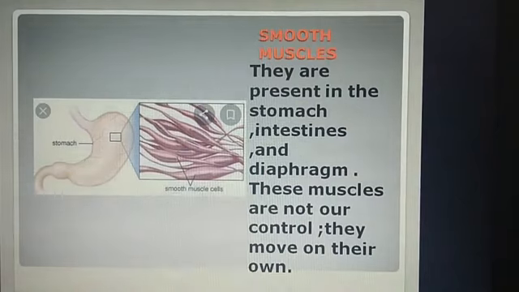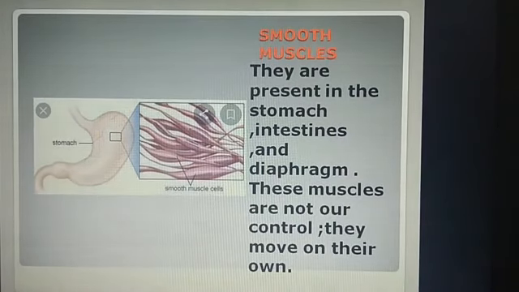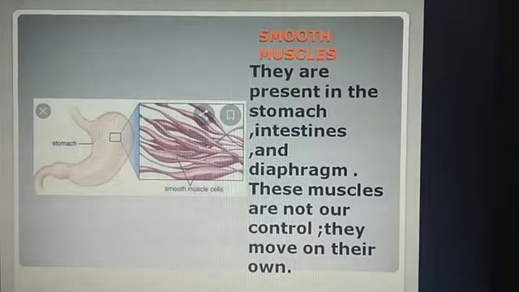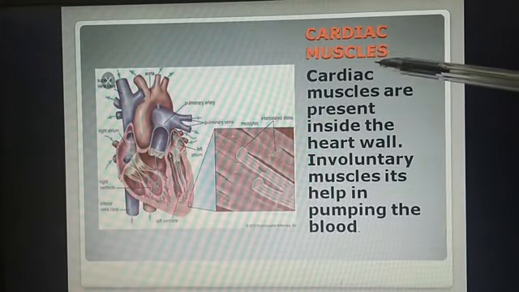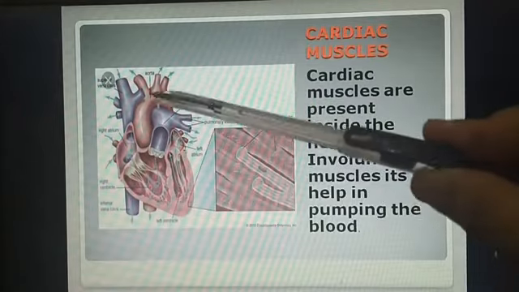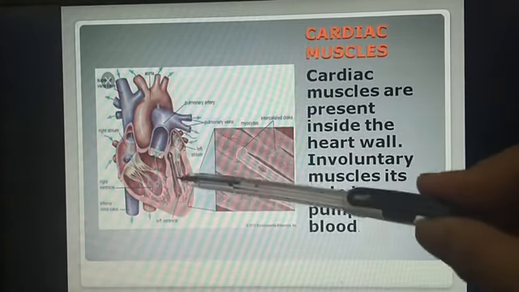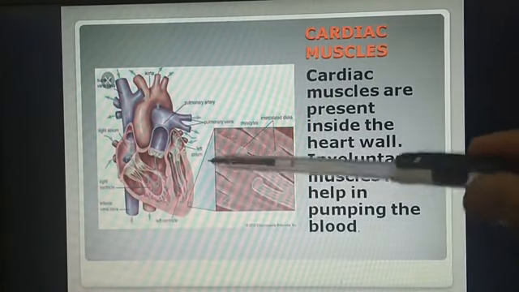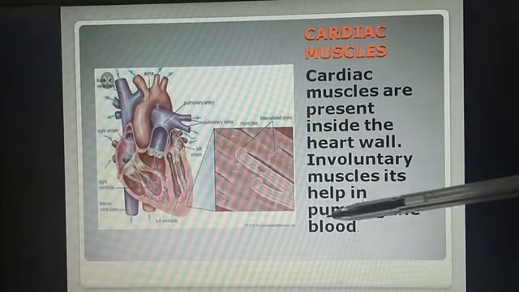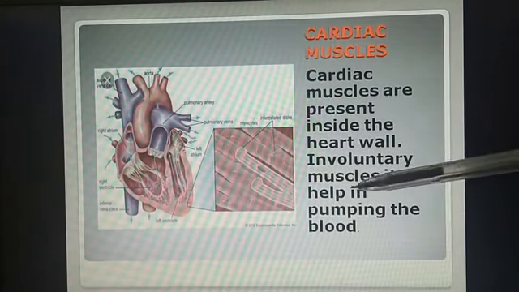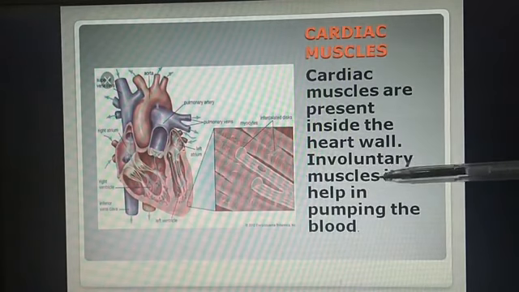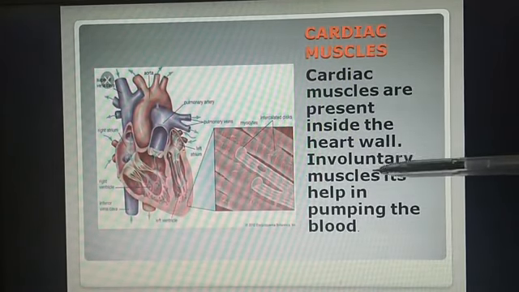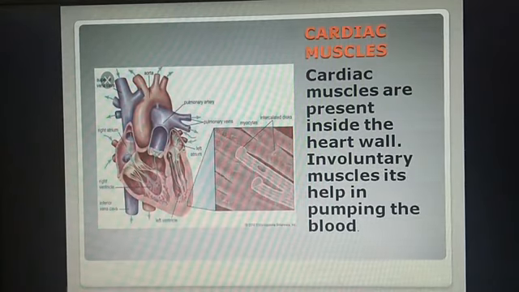The last one is the cardiac muscle. It is present in the heart, continuously pumps the blood throughout our life, and it is an involuntary muscle. Cardiac muscle is called the heart muscle because it is only found in the heart. Cardiac muscles work to keep your heart pumping blood powerfully and efficiently throughout our entire lifetime. It is an involuntary muscle. Involuntary means it is not under our control.